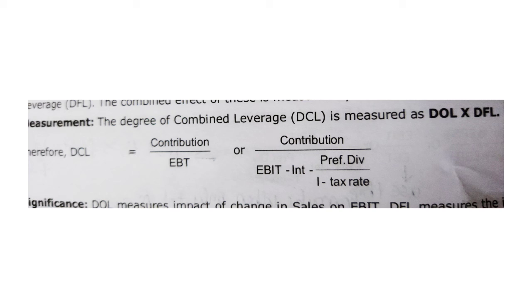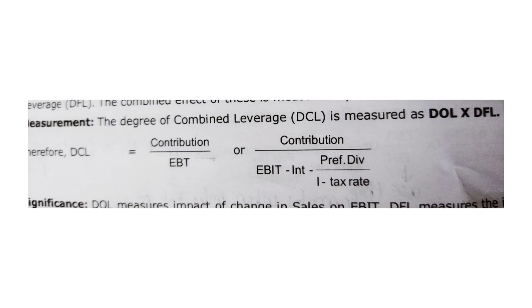When two data are given, we know the financial leverage formula is percentage change in EPS divided by percentage change in EBIT. When it comes to operating leverage, it is percentage change in EBIT divided by percentage change in sales.